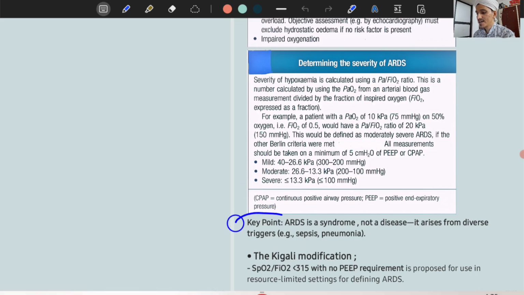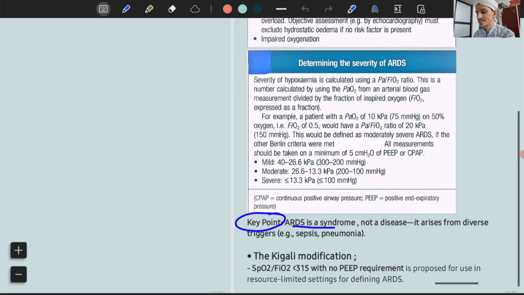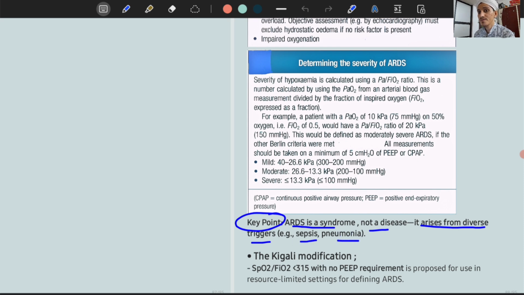Key point to note here is ARDS is a syndrome, it is not a disease. It arises from diverse triggers. These are the commonest causes: sepsis and pneumonia. These are the very commonest causes of ARDS.